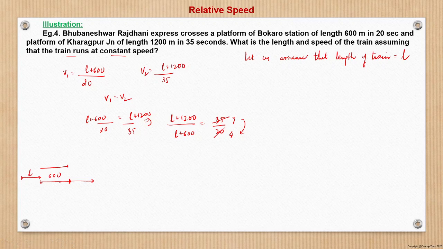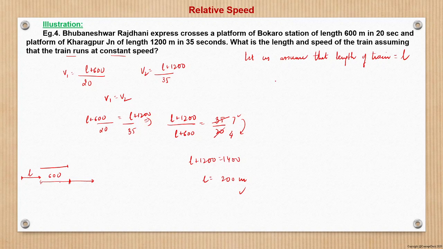Can we say no? If this is 7 unit, this is 4 unit, the difference is 3 unit, and here the difference is n plus 200 minus n minus 600, that is 600. So 300 gives a difference of 6. So 1 unit gives a difference of 200. Now this is 7 unit, so 7 unit means 1400, right? So n plus 1200 is equal to 1400. Therefore n is equal to 200 meter. Basically, this is a linear equation which we need not even use pen and paper for. We can mentally solve it and get the length of the train as 200 meters.